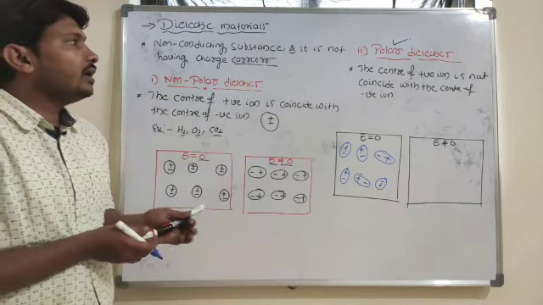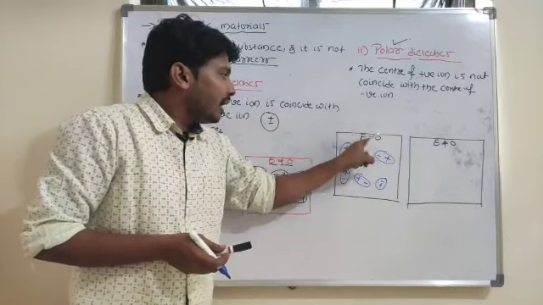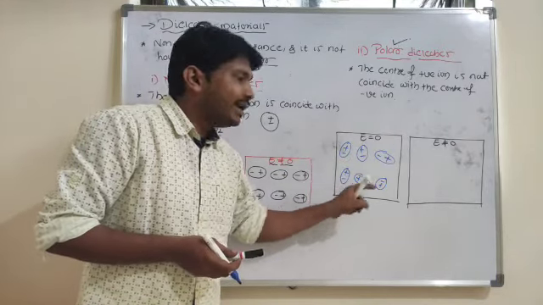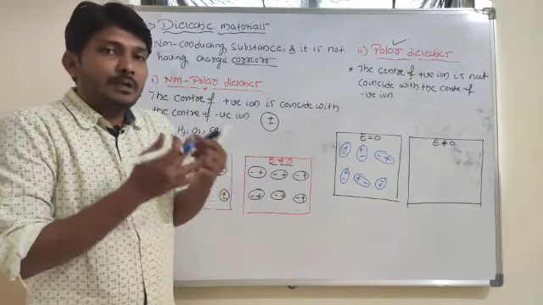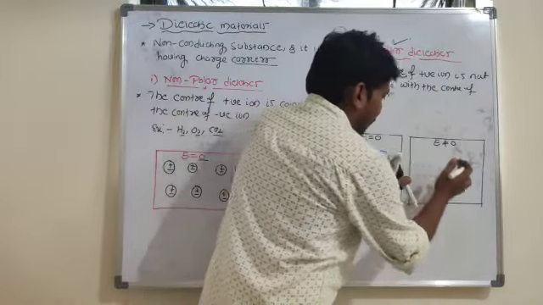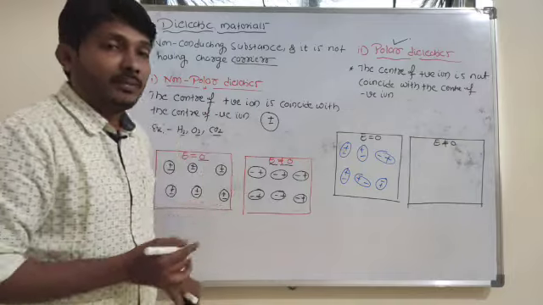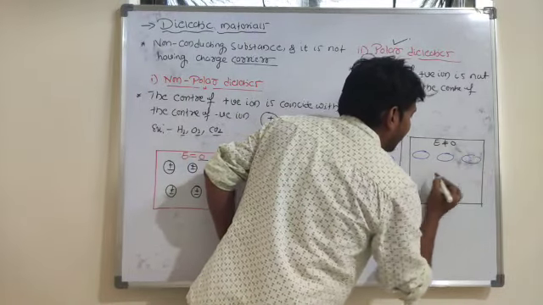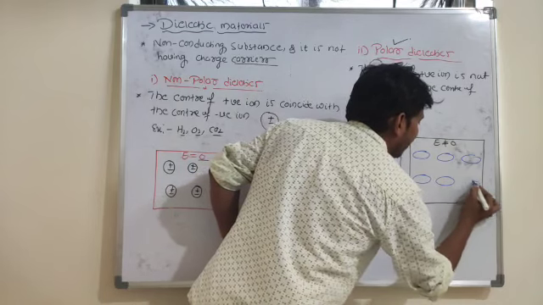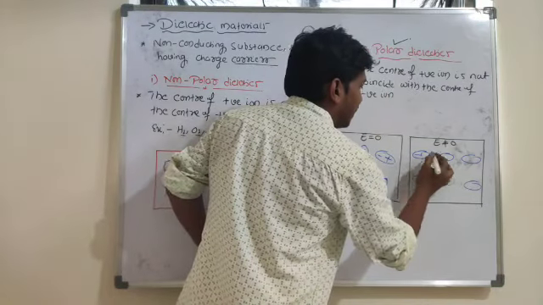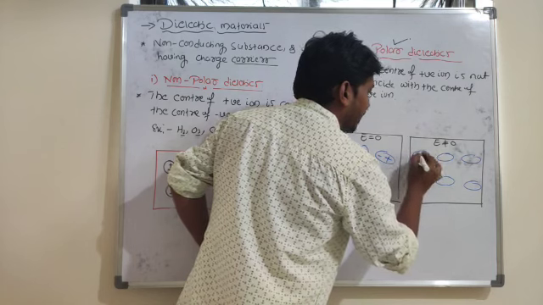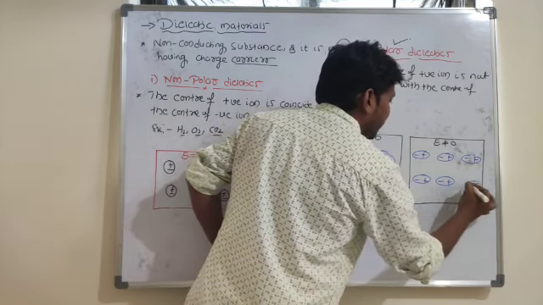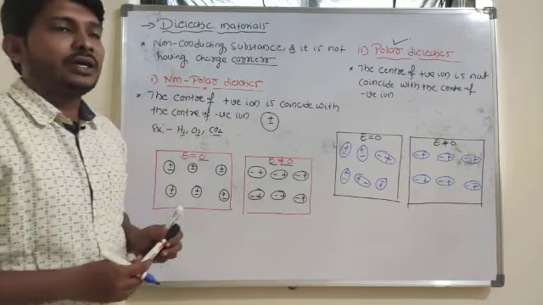So in case of polar dielectrics, in the absence of an external electric field, these molecules are oriented in random directions. If I place these molecules in the presence of a uniform electric field, all the molecules are aligned in a particular direction. Look here, these molecules are aligned along the direction of the external electric field.